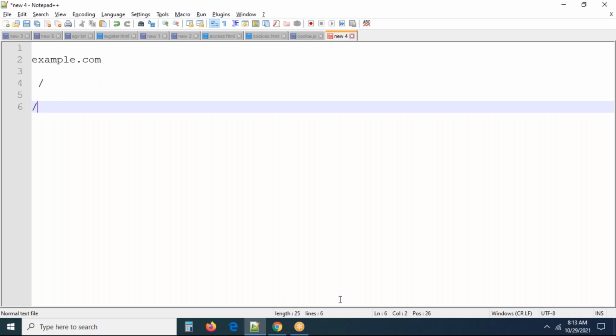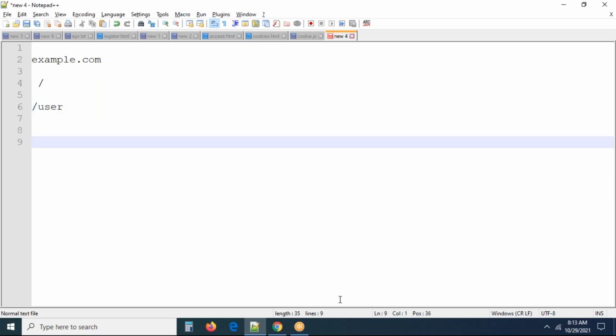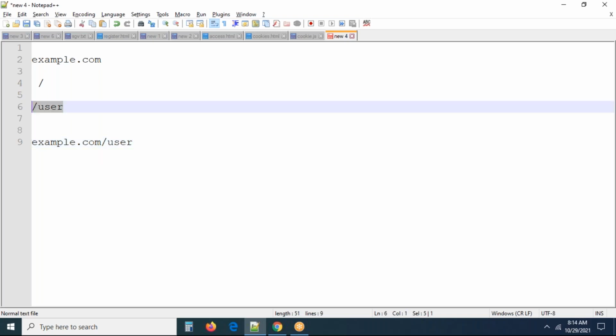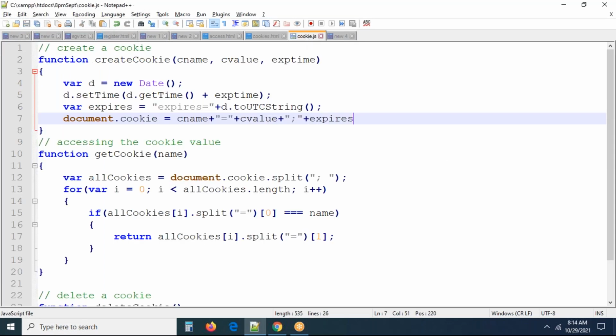Sometimes you may have /path. What is the meaning of it? /user, something like this. The total URL may be like example.com/user. What is the meaning of /user? The cookie should be available under the following path only, right? So at this point of time, if you don't want to go here, we can define the path like this.